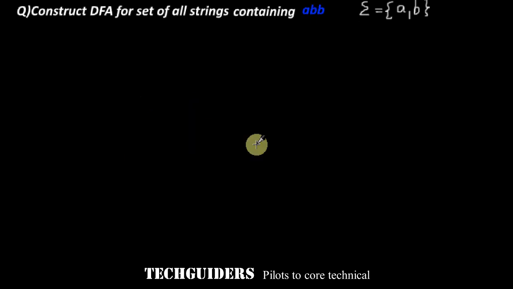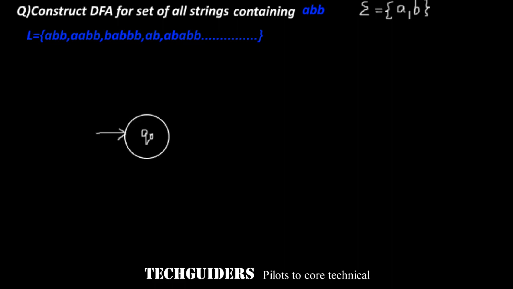Construct a DFA for the set of all strings containing abb, given the alphabet sigma with two symbols a and b. The language consists of strings with the substring abb. In the beginning, the automaton will be in the initial state Q0. Now it is expecting a substring abb. So as long as it sees b, remain in the same state Q0, expecting a substring abb.